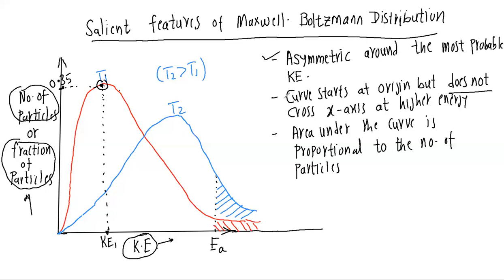Now coming to the second point, you will observe that both these curves start at the origin. What does it mean? It means molecules possessing zero kinetic energy is not possible. At least every particle will have some kinetic energy which is not zero. Where does it come from?